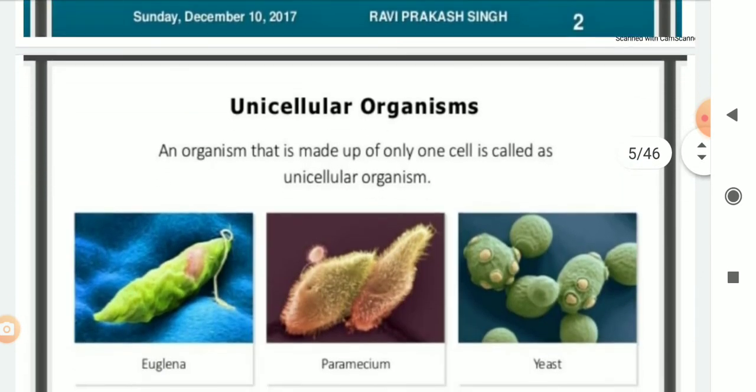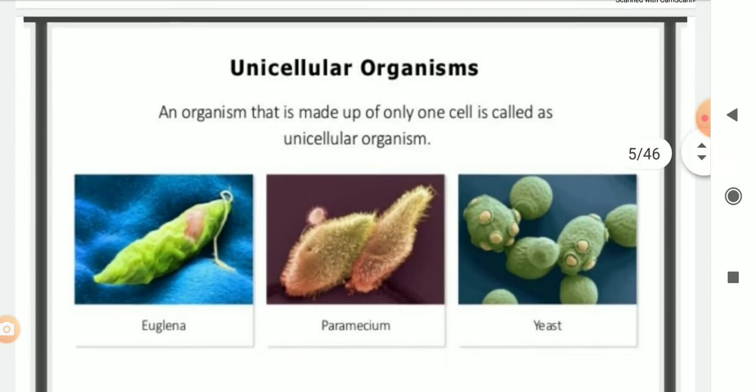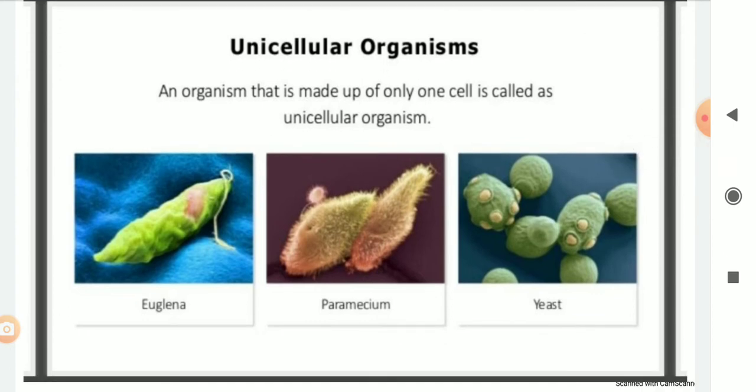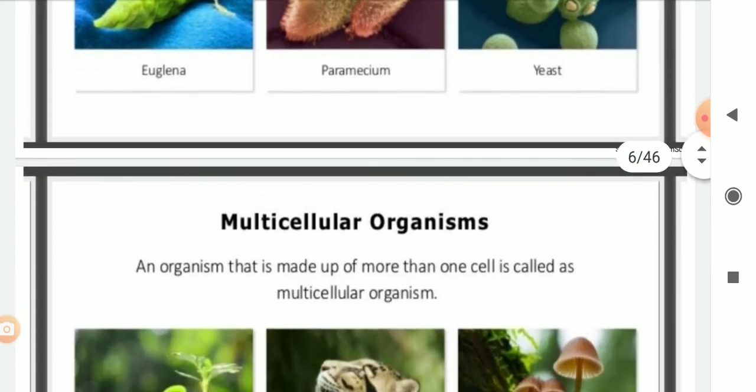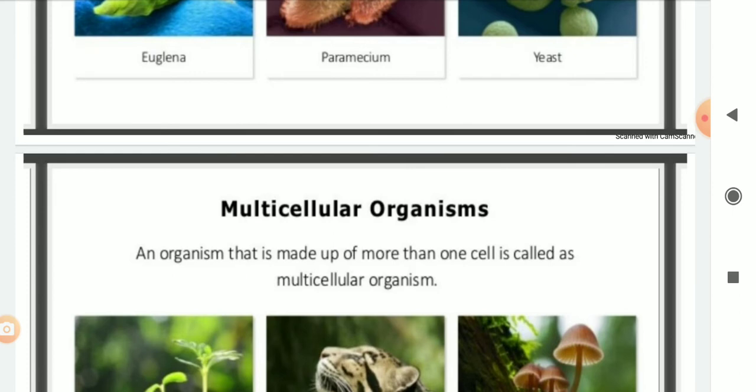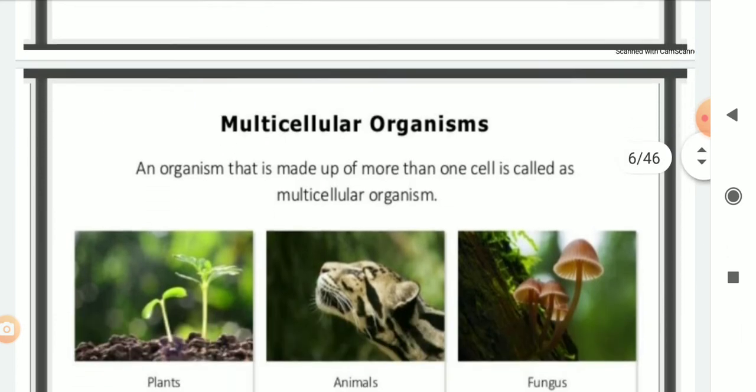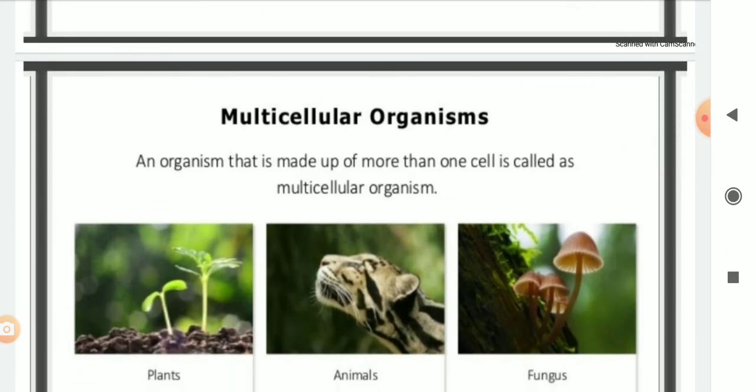Now, depending upon the number of cells, an organism whose body is made up of only one cell is called a unicellular organism, like Euglena, Paramecium, yeast. An organism whose body is made up of more than one cell is called a multicellular organism. It is estimated that a fully grown human has about 100 trillion cells.